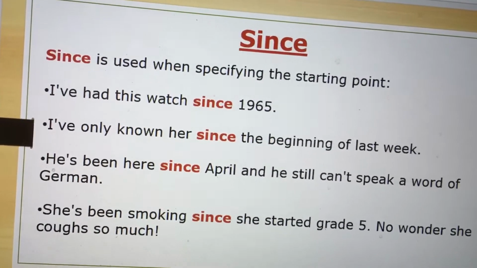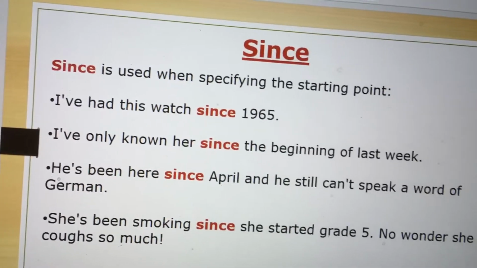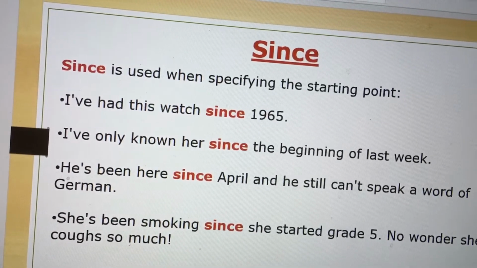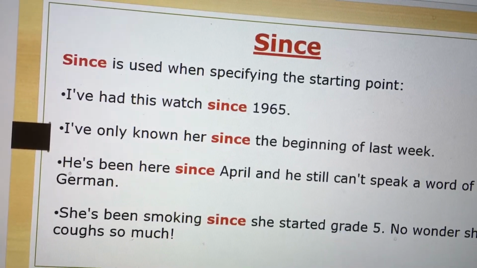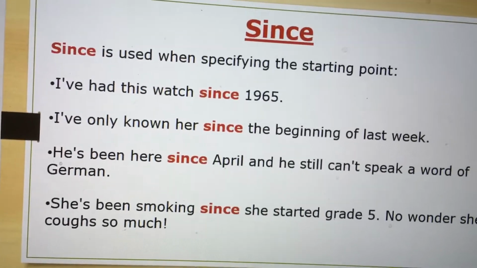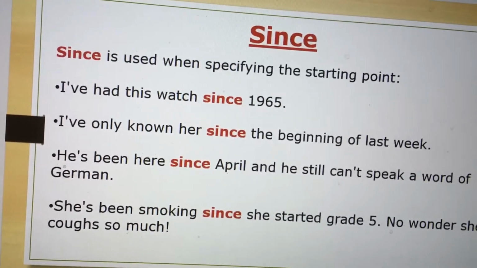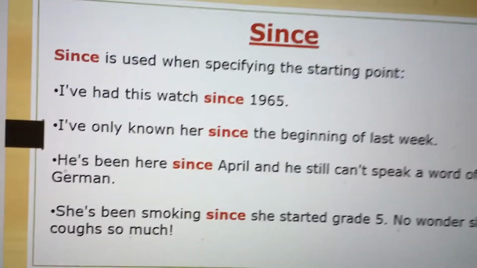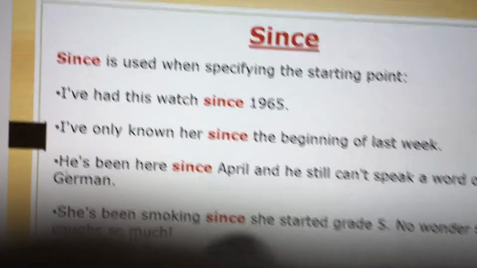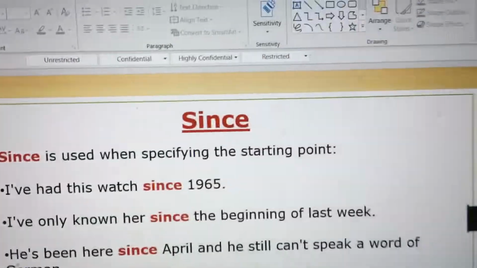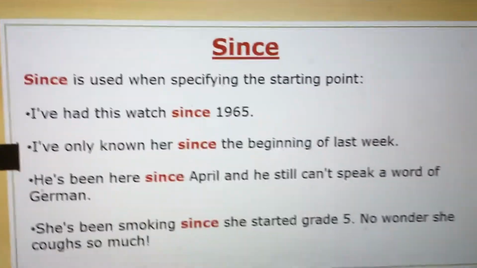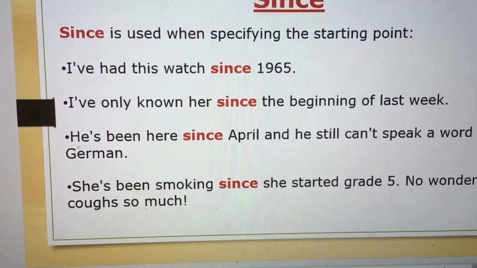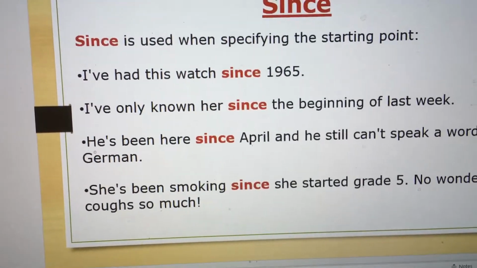Since is used when specifying the starting point. When we see for, it is used for the duration of time. Remember for 40 years. But here since is used when we specify the starting point, when it started actually. I have had this watch since 1965. So that watch has been with him since 1965. It is showing the point of time. So from 1965 he is possessing that watch.